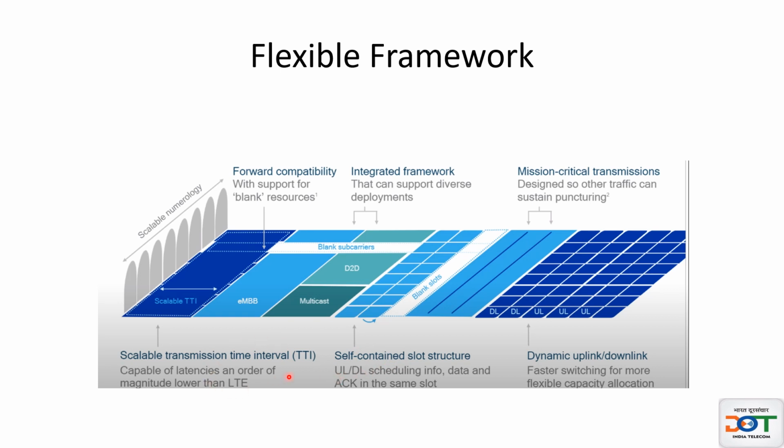And then the TTI, the transmission time interval, is also scalable. And as I explained, the downlink and uplink is dynamic. So in a very fast dynamic way, switching is possible between more uplink time slots and less downlink, and vice versa. And that's how it is called a flexible framework.